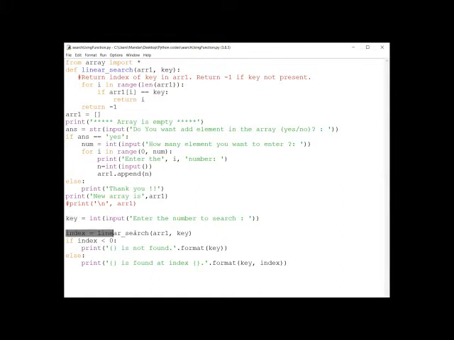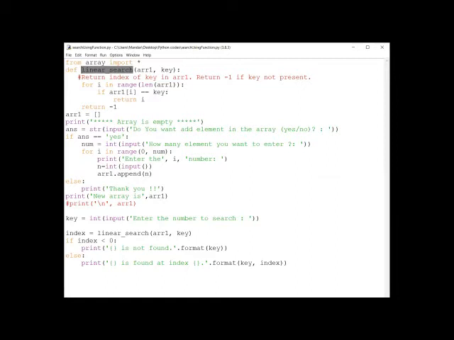Now here at this point I am calling the linear search function. Right. Now what do I have to supply to this function? What does it mean that the function is being called? As soon as the interpreter comes at this line, it will directly jump from here to the definition of linear search, which we have written here. This is the definition for linear search, right?